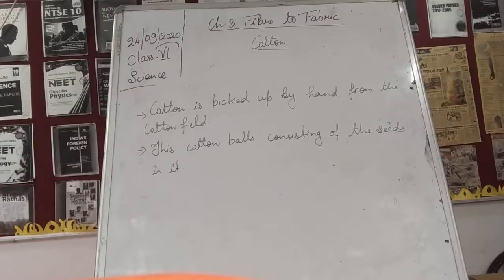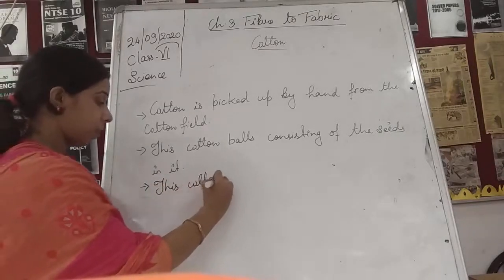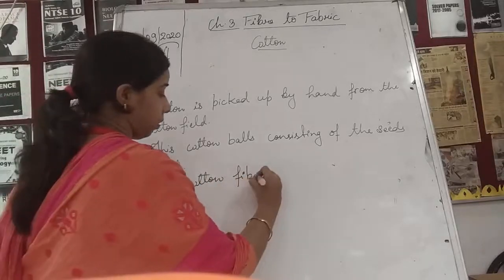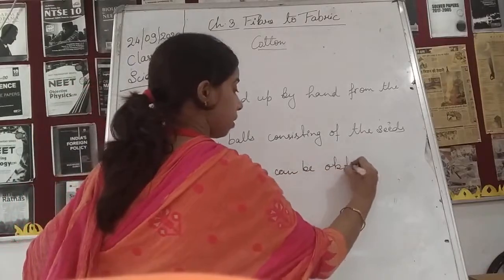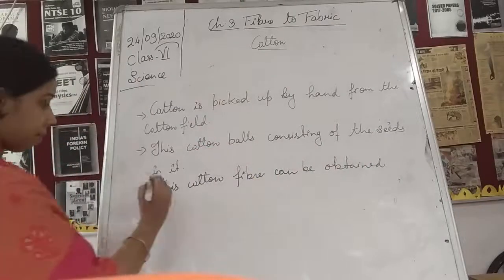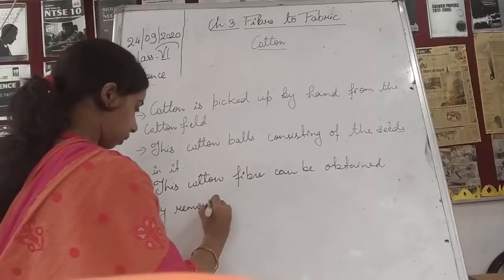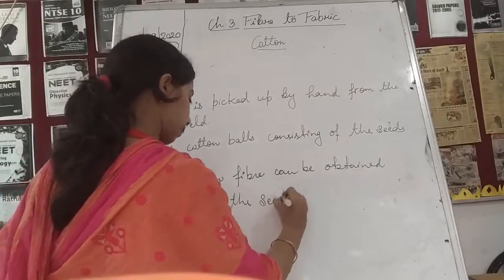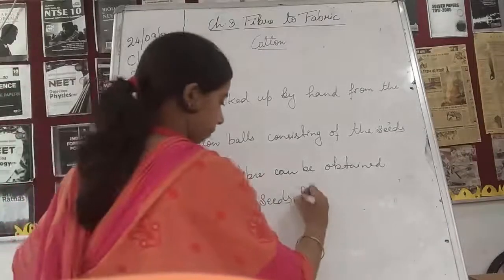So we can say fiber can be obtained by removing the seeds from the cotton ball.